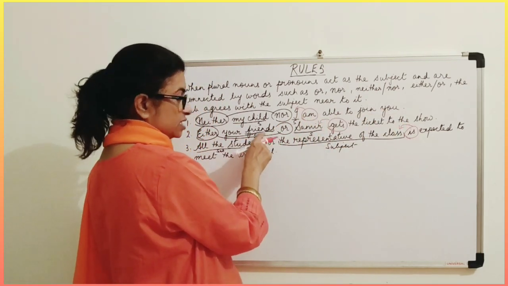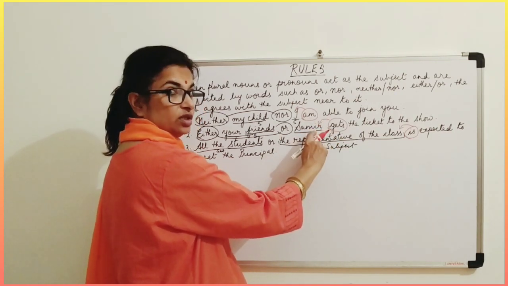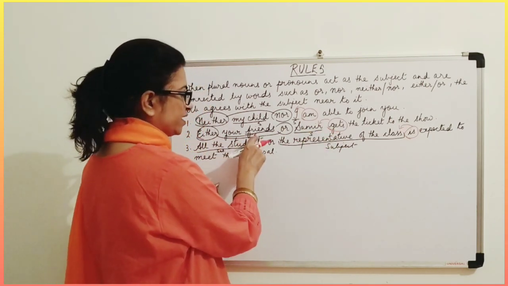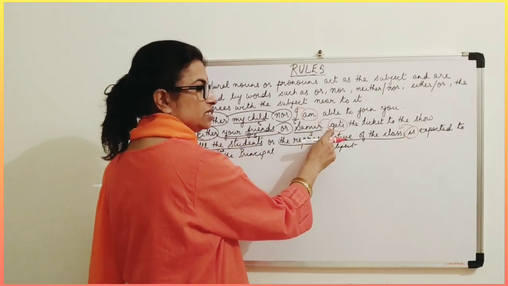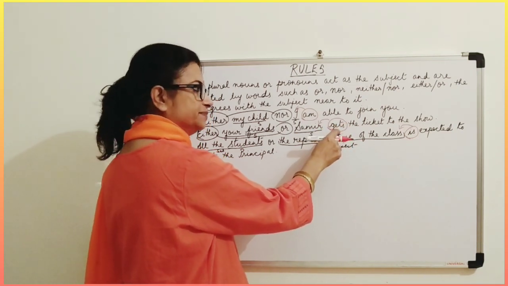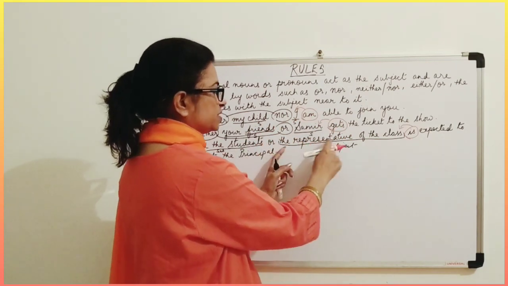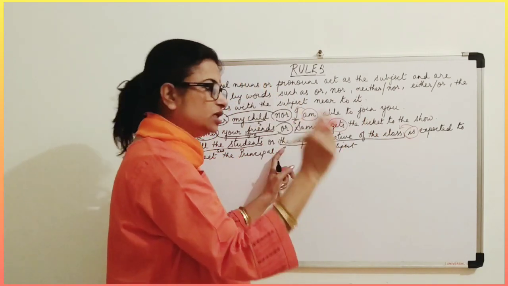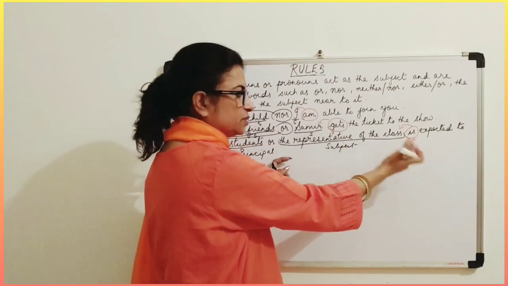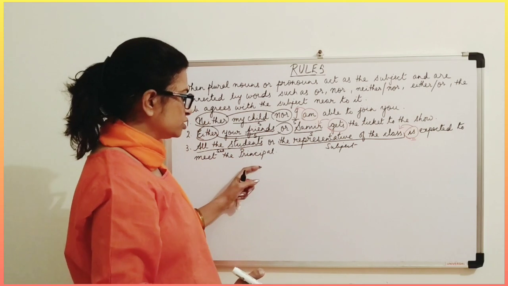Either your friends, this is plural, but this is singular. So this verb is agreeing with the singular subject only. Why? Because this is near to it. So either your friends or Samir gets. We don't write get, we've written gets. And this is a singular verb. Here, all the students is a plural subject, but the representative of the class is only singular. So here a singular verb is coming. It is agreeing with the subject which is near to it. So this is your 7th rule. I hope you must have understood with this example.